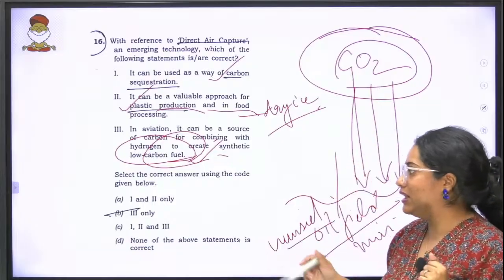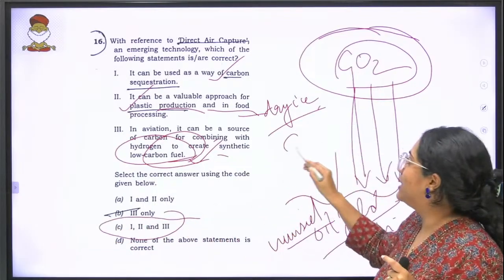The answer to the 16th question is 1, 2 and 3. C.